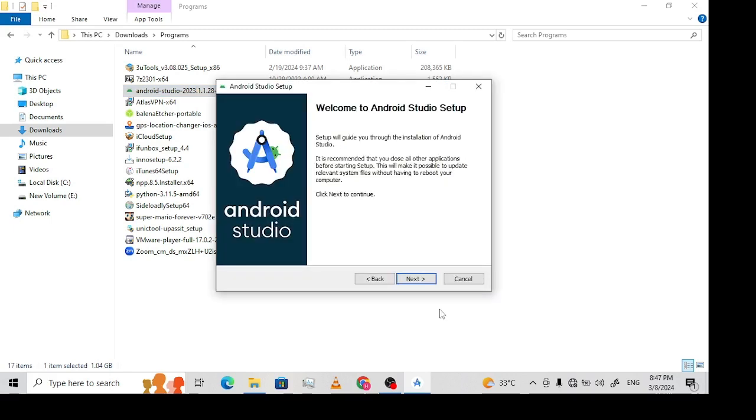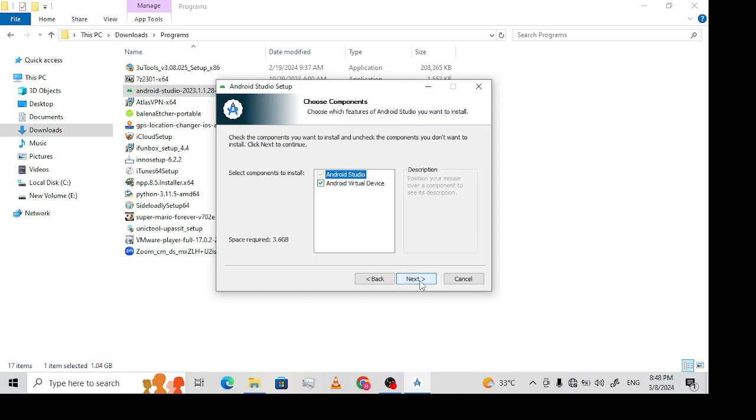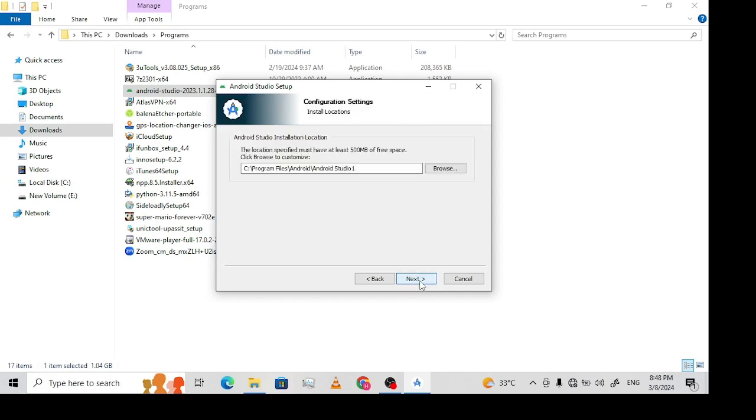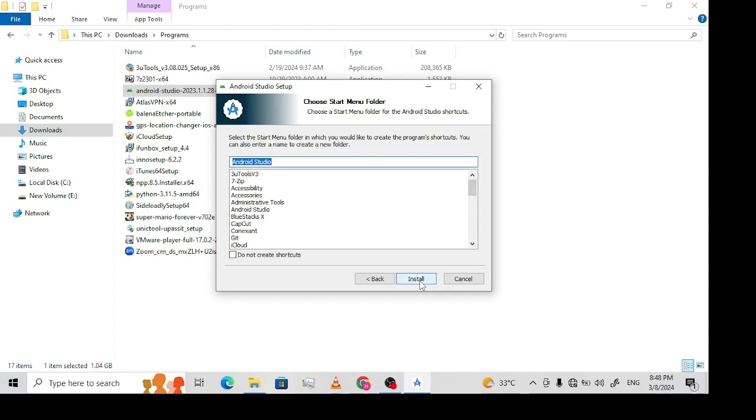So we go through the normal installation process. You select everything with the default settings, and then you click on the install. So I'm going to skip this because I already have it installed.